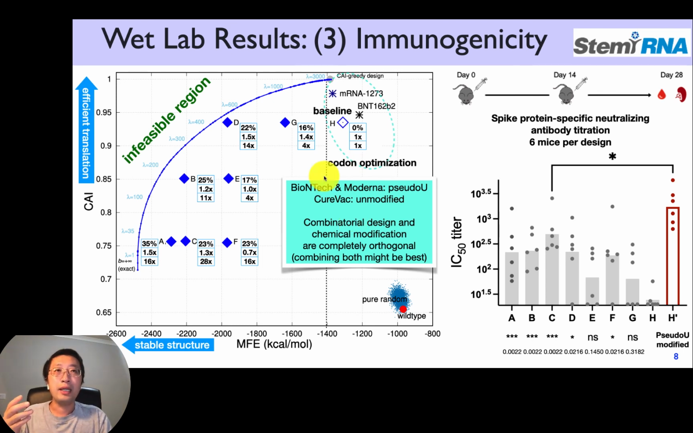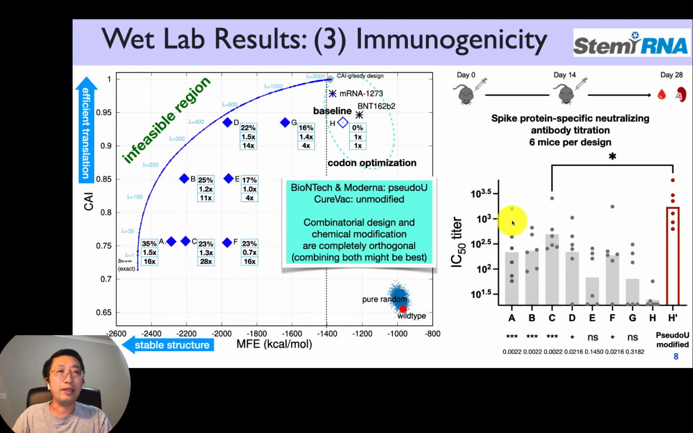But BioNTech and Moderna use pseudo-U modification. CureVac doesn't, and as you heard from the recent news, CureVac's vaccine response is about 47%, much lower than the first 2 companies. This is partly because without chemical modification, you have to use our designs. So if they had used our designs, we suspect the results will be much better.